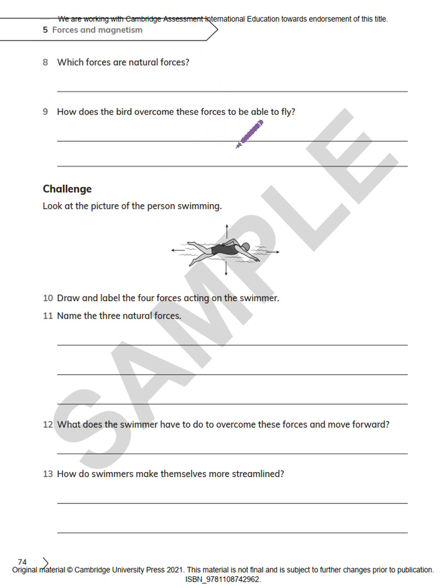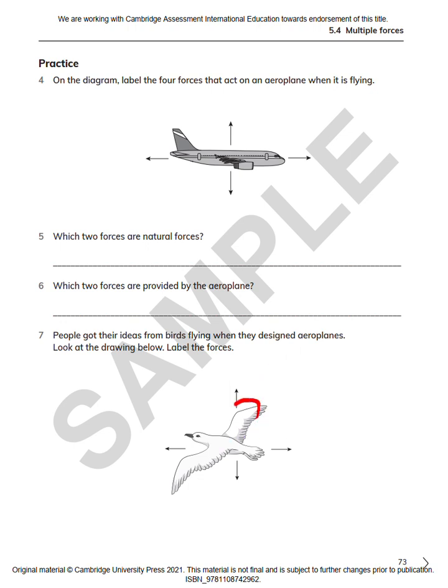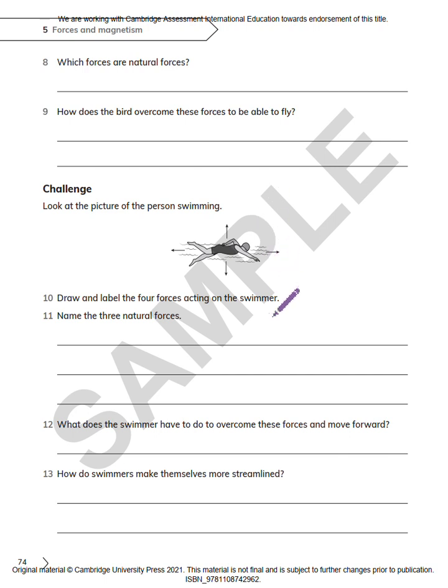The bird overcomes these forces to be able to fly. How though? The bird applies more force forwards than the air resistance pulling it back, to move forward. And the bird has these wings to make more of the lift force to overcome gravity.